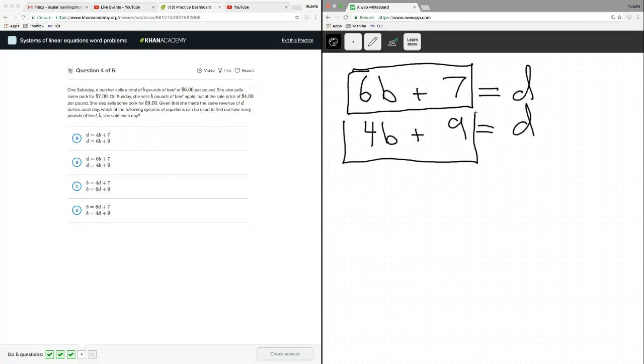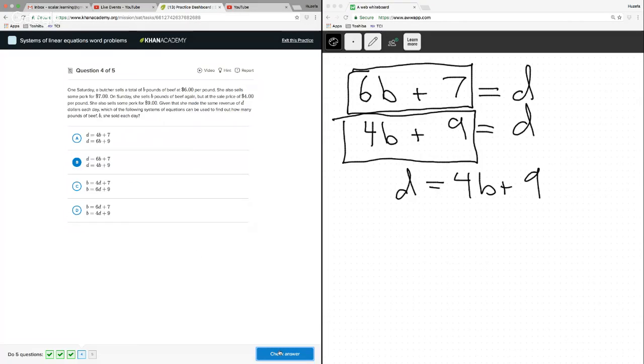Equal sign, there's no order. I mean, you can put it on either side. It's just got to be the same thing. Like this could easily have been written as D equals 4B plus 9. Same exact thing. So this is, I said B, right? I think this is the answer.